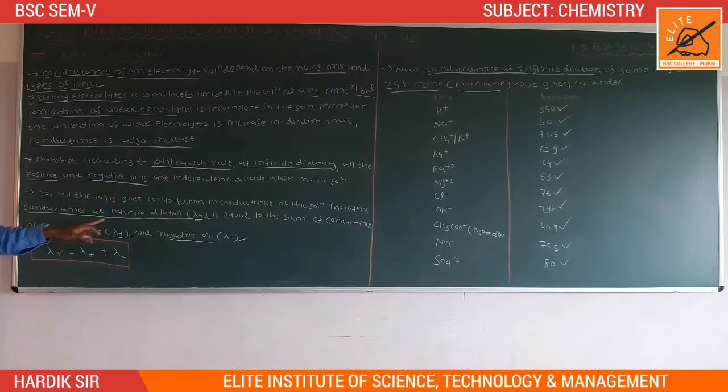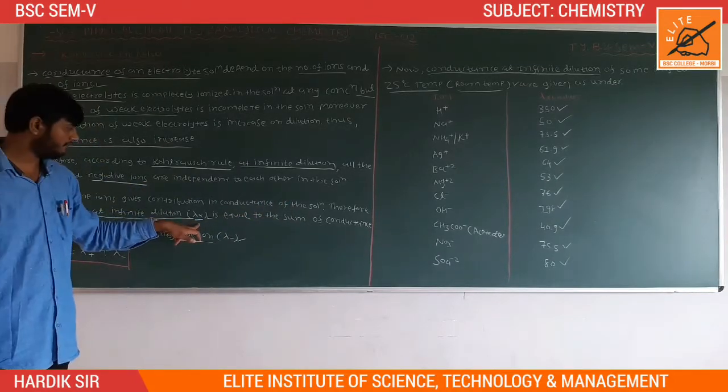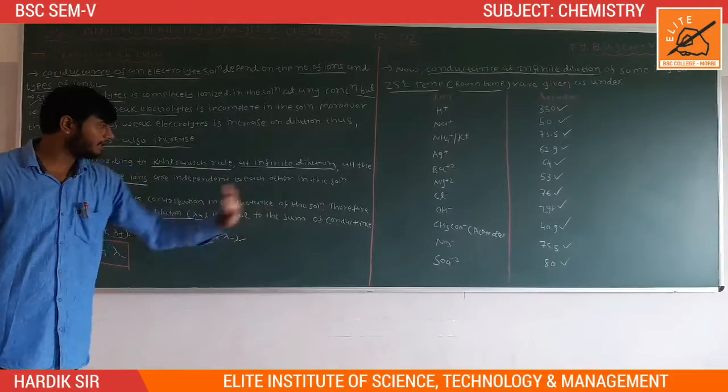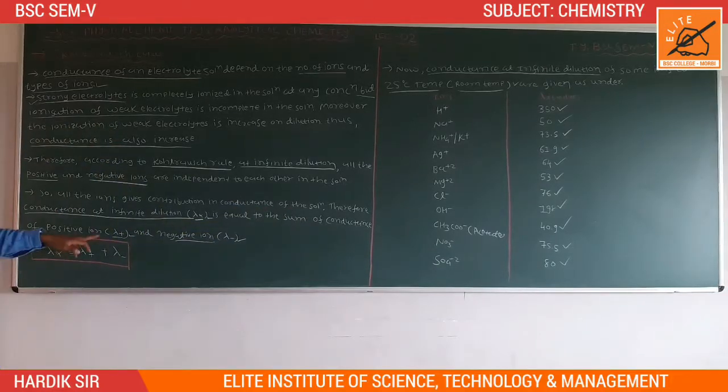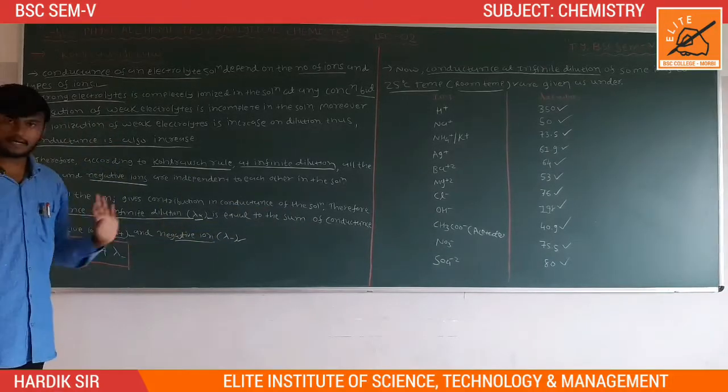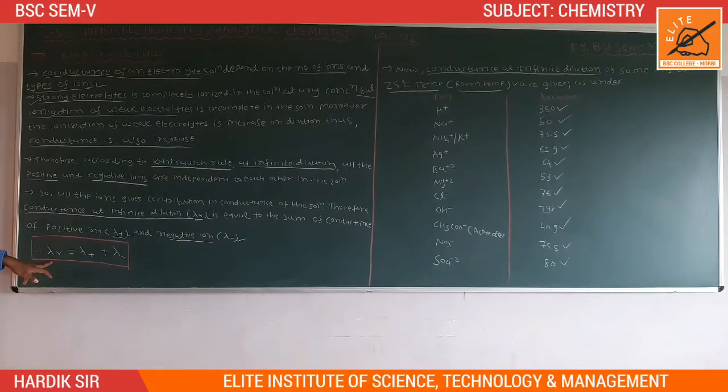Therefore, the conductance at infinite dilution, lambda infinity, is equal to the sum of the conductance of the positive ion, lambda positive, and the negative ion, lambda negative.